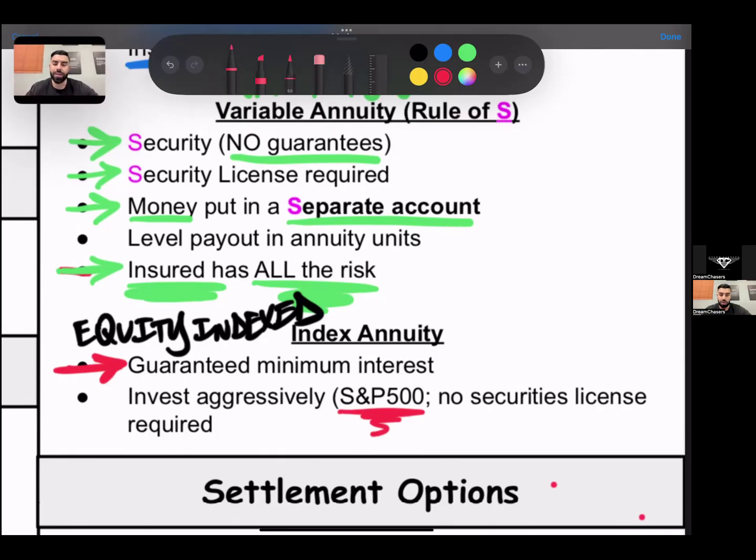Just think it's the stock market. It's directly tied to the stock market. So if the stock market is growing, it's growing. If the market's taking a little dip, then you'll at least receive the guaranteed minimum interest rate.